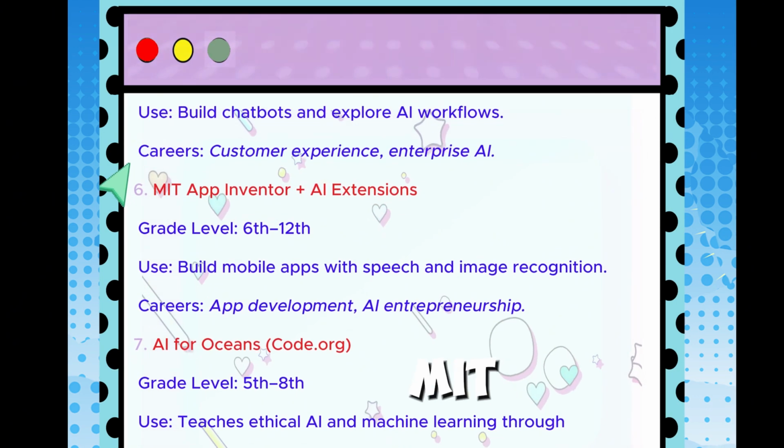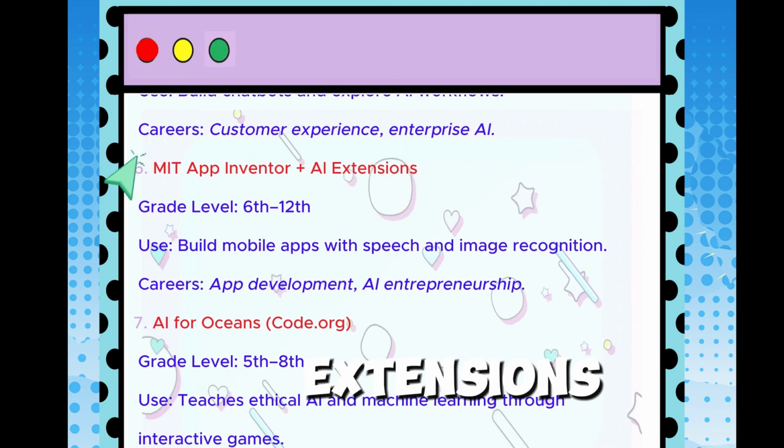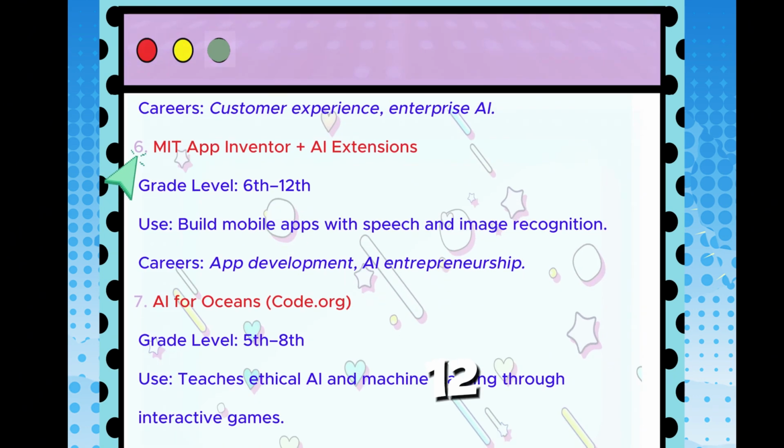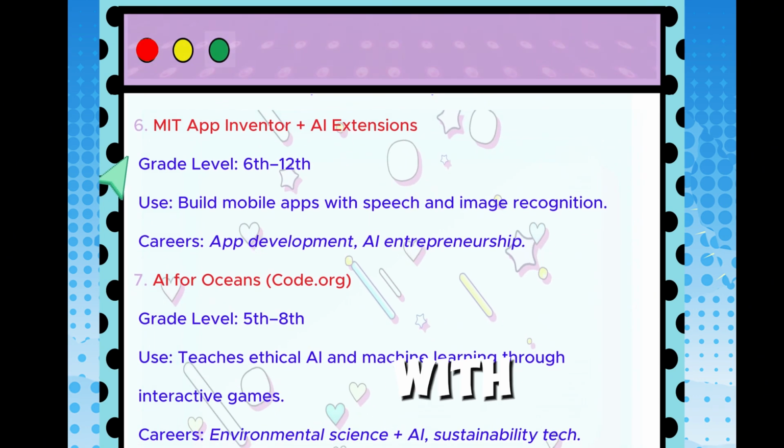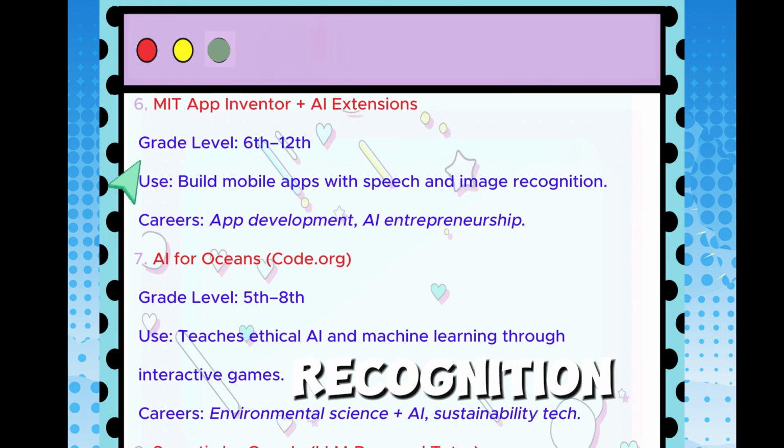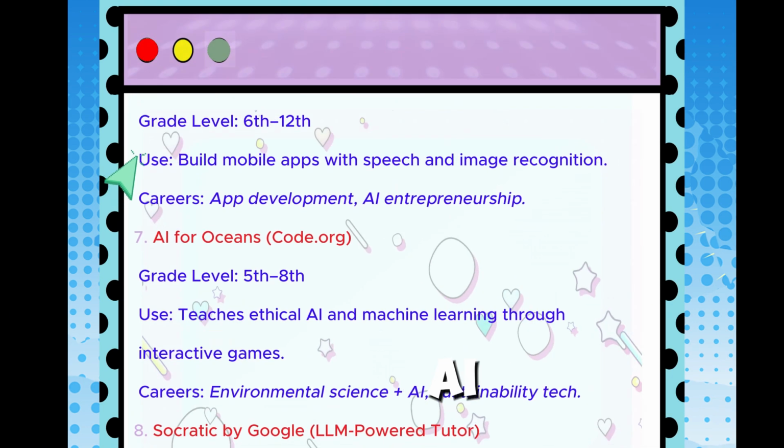And for MIT App Inventor and AI extensions, grade level 6 through 12. Its use is to build mobile apps with speech and image recognition. Careers: app development, AI entrepreneurship.